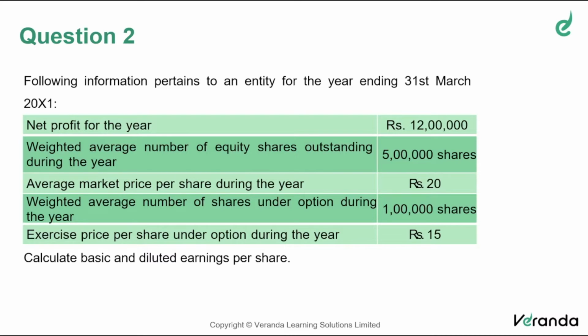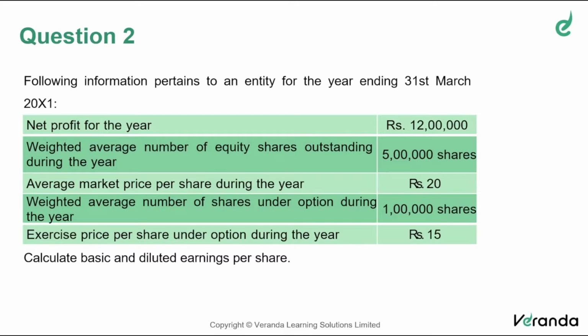Of course, AS 20, we may not have learned it fully at the intermediate level. Whereas when you come to the final level, we are supposed to learn calculation of EPS from the consolidated financial statements also. That is what is prescribed in Ind AS 33. But this problem is not based on that. It's a very simple problem where an option is available, calculate the basic and diluted earnings per share. The basic earnings, easily we can tell, isn't it? You can tell me 12 lakh is the profit, 5 lakh is the number of shares. So 12 lakh by 5 lakh will get us the basic earnings.